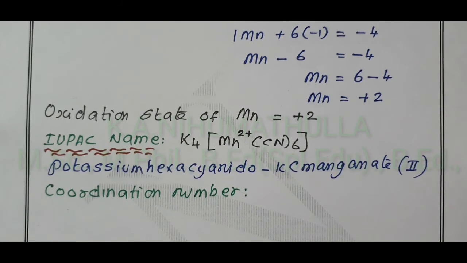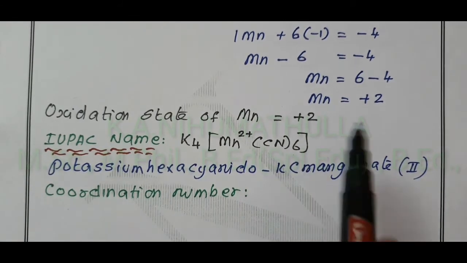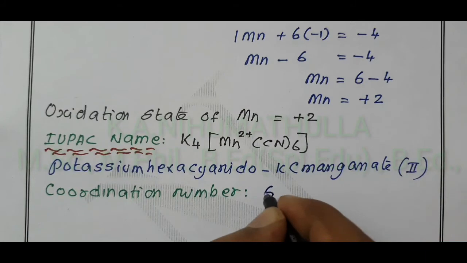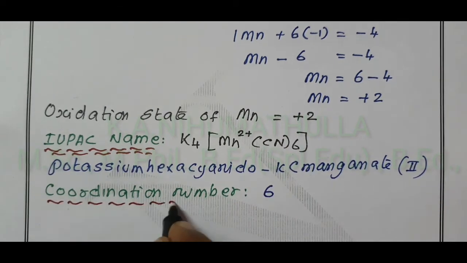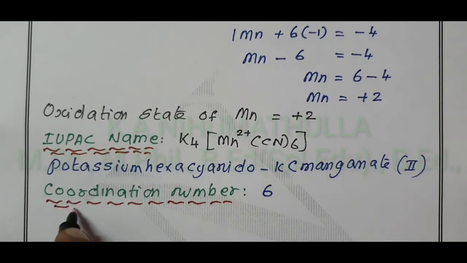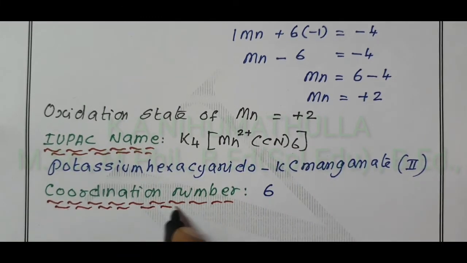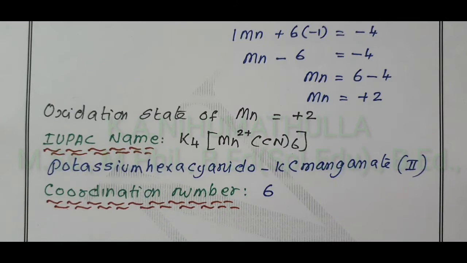In the given complex, the coordination number of Mn2+ is 6, because all CN are monodentate ligands. Coordination number of the given complex equals 6 because all the ligands are monodentate.